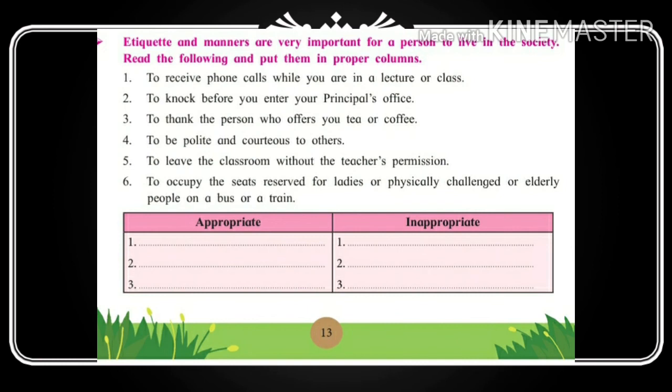For example, I will tell you one. See, the first one: to receive phone calls while you are in a lecture or a class. Is it appropriate or inappropriate? Yes, it is inappropriate. So we write number 1 in the inappropriate column. And second: to knock before you enter your principal's office. This is appropriate, so we write it in the appropriate column. To thank the person who offers you tea or coffee. This is also appropriate. So you have to write down the remaining.